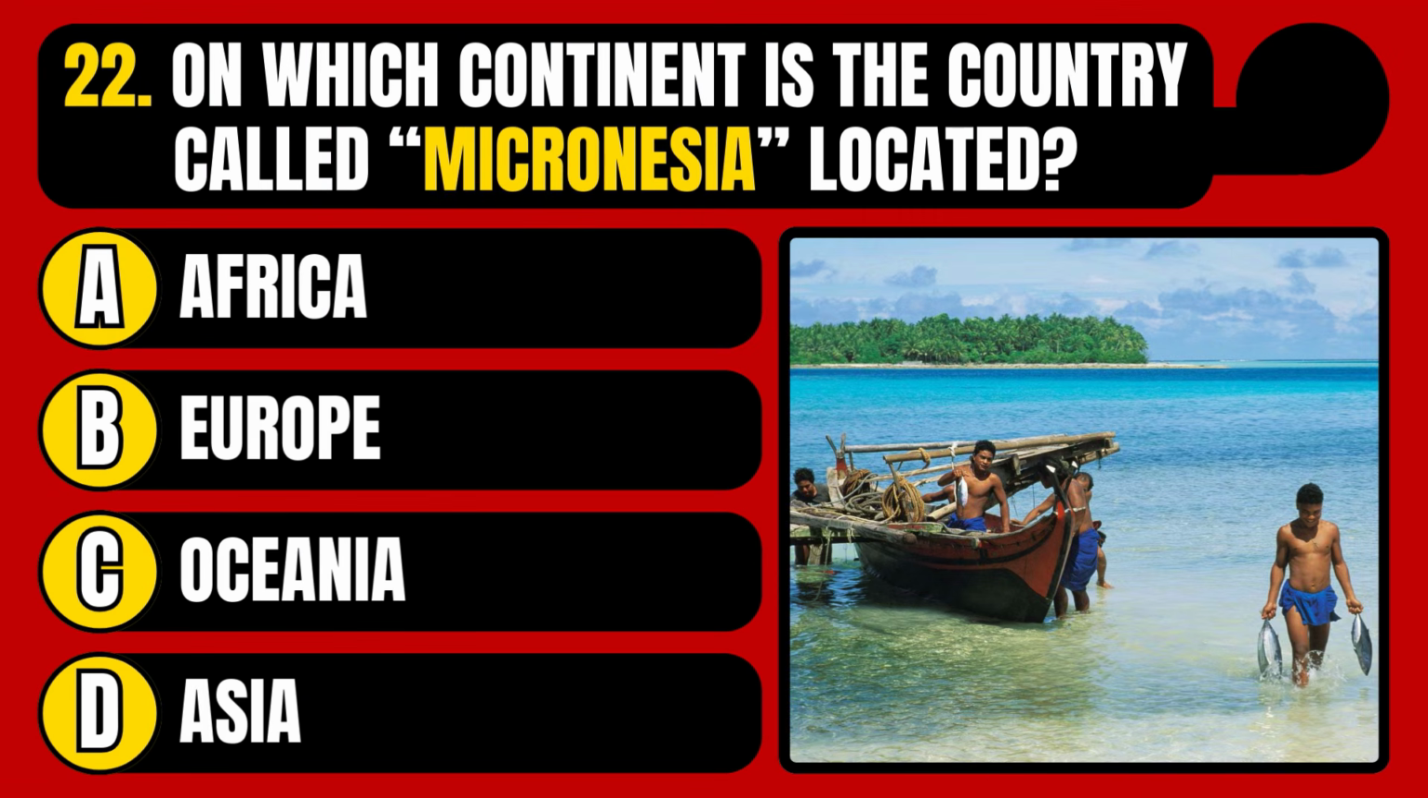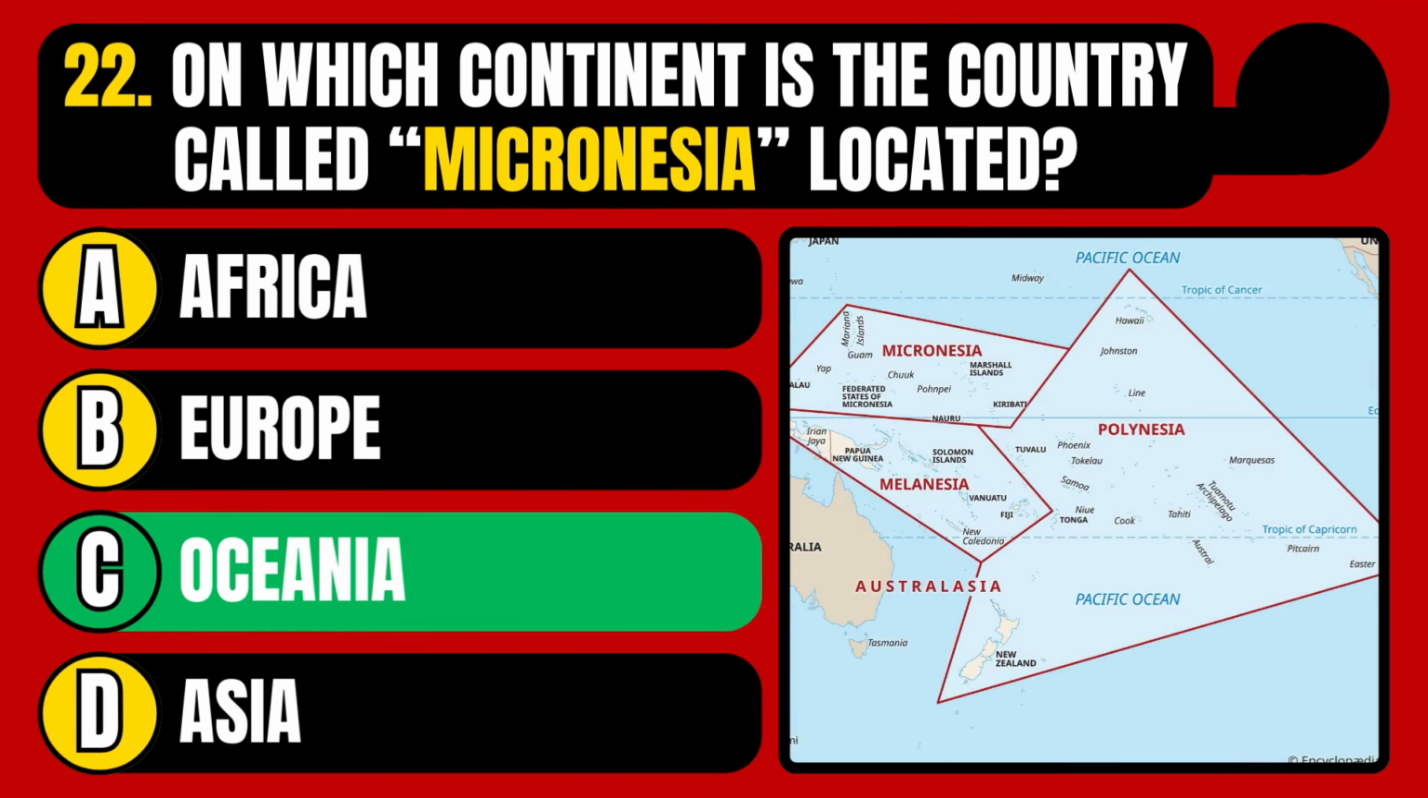On which continent is the country called Micronesia located? Africa, Europe, Oceania, or Asia? The correct answer is option C, Oceania.